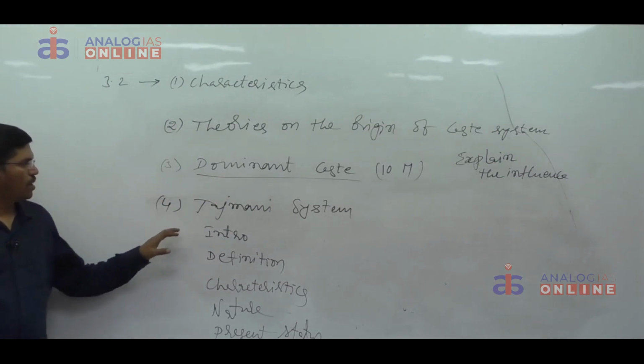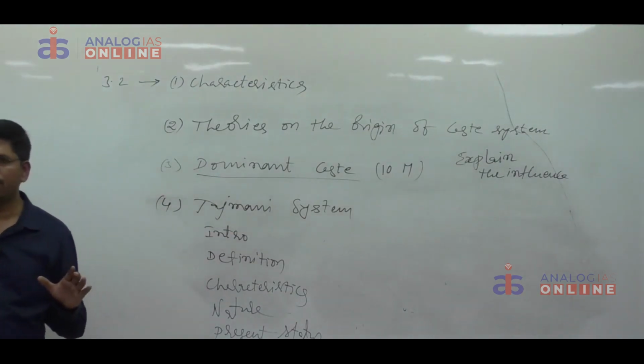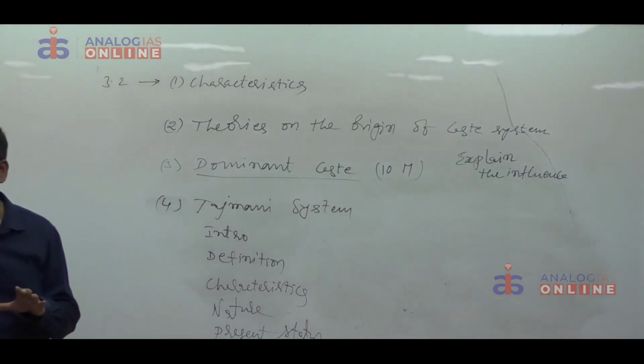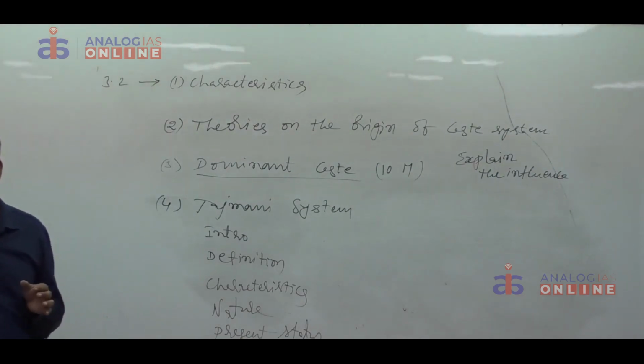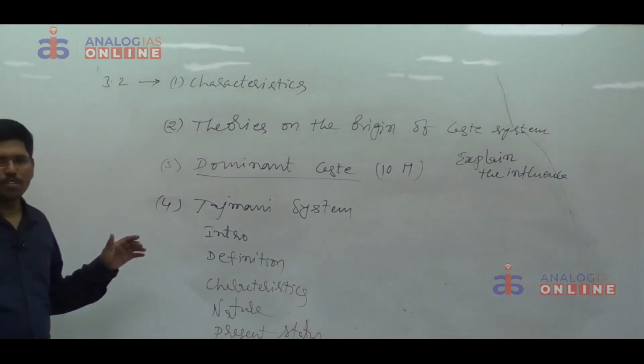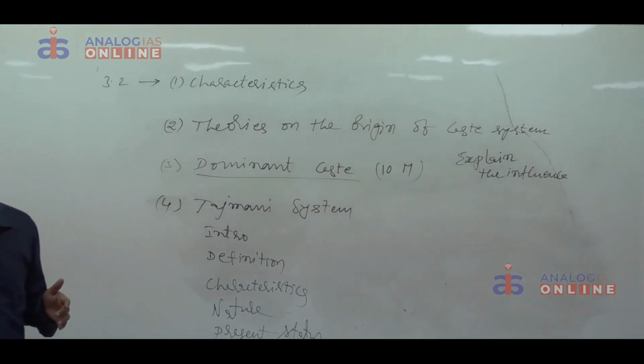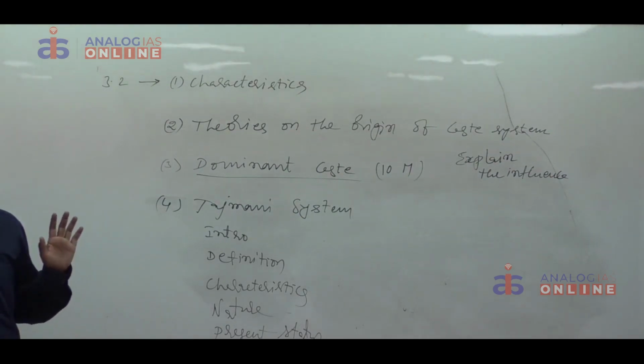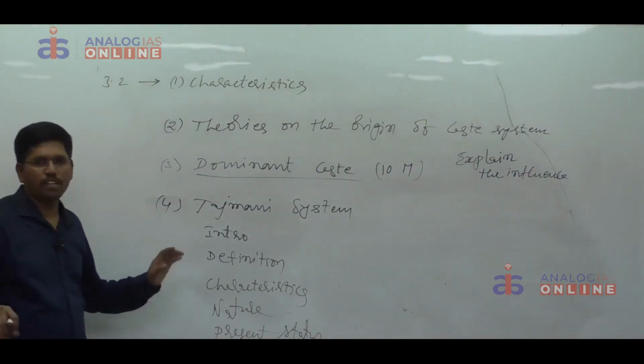The concept of Jajmani system was studied by William Wiser in a village by name Karimpur in Uttar Pradesh, and it was presented in a book by name The Hindu Jajmani System. The concept of Jajmani system was introduced by William Wiser in his book The Hindu Jajmani System after carrying out his field work in Karimpur, Uttar Pradesh. That is the introduction. After that, definition.